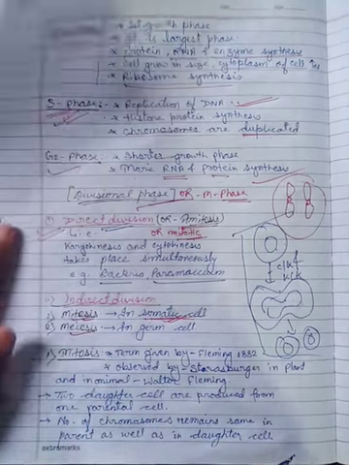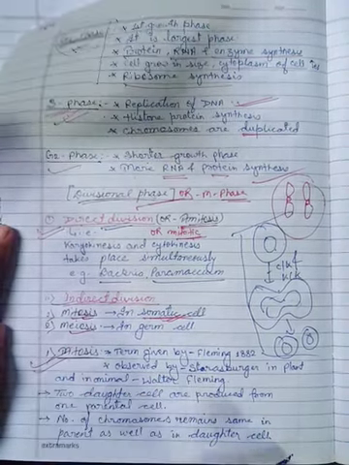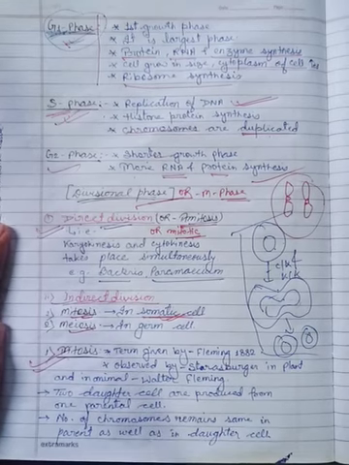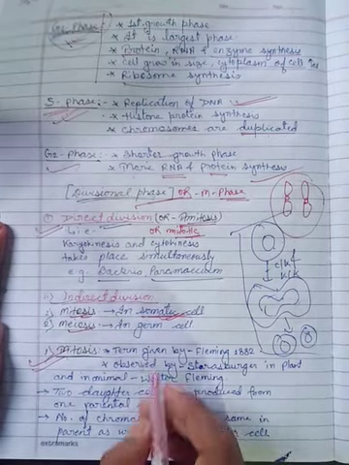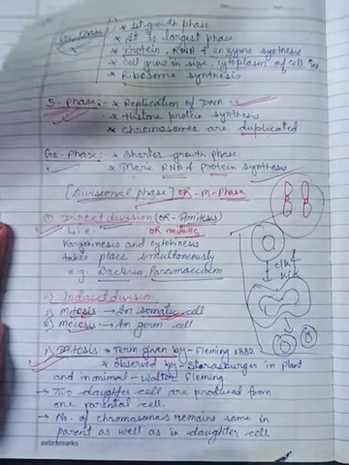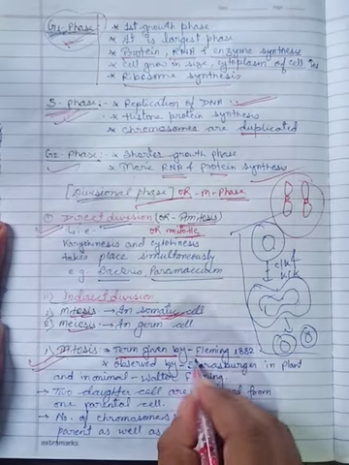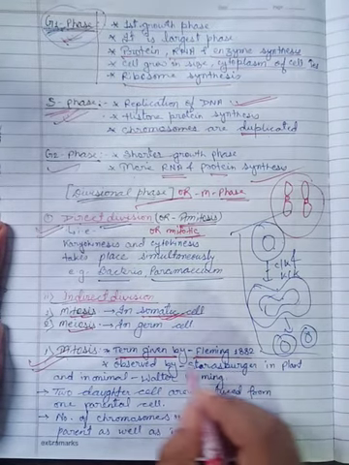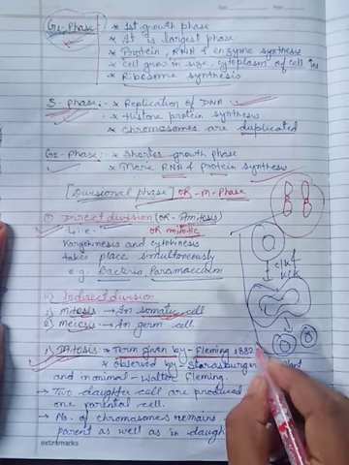Let's take a look at mitosis division. The term mitosis was given by Fleming, the scientist who first used the term in 1882.